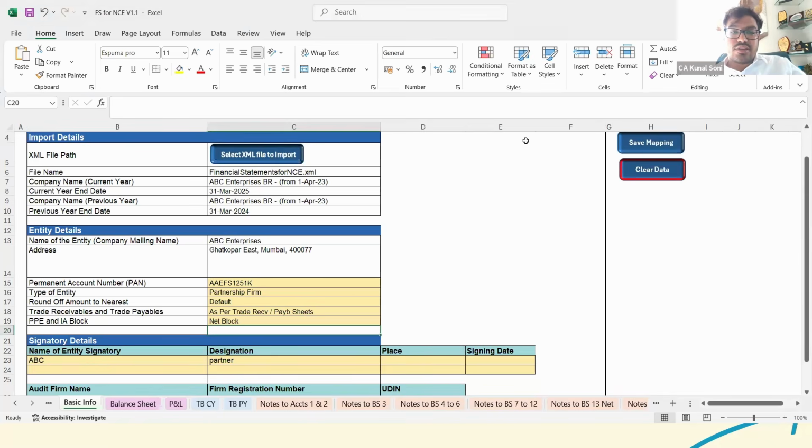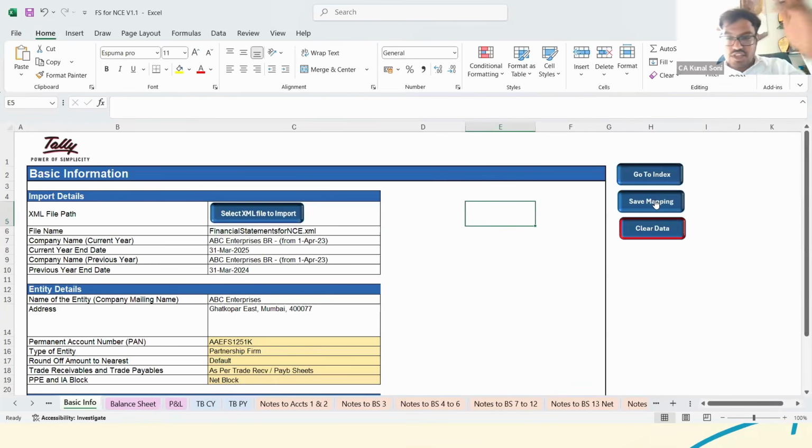Once you select the new XML file and import the same, see, there is an option here for save mapping. Once you have saved the mapping for this particular company, whatever mapping you have done has been saved. Now if you again import the updated XML file, all the ledgers in Tally that have been grouped previously would remain intact. Only for new ledgers, where the grouping was not there or a new ledger is created, are you supposed to map again. Else, all the mapping done previously would remain intact as it is. So you are not supposed to do the mapping again.